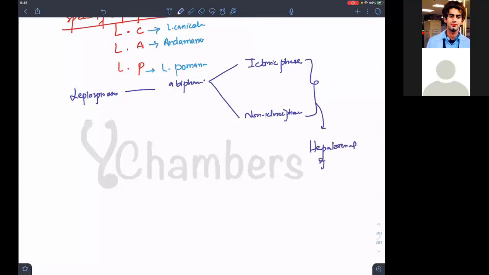Then it becomes the third. But basically these are biphasic, icteric and non-icteric. Icteric phase means liver involvement. It will cause hepatitis and jaundice.